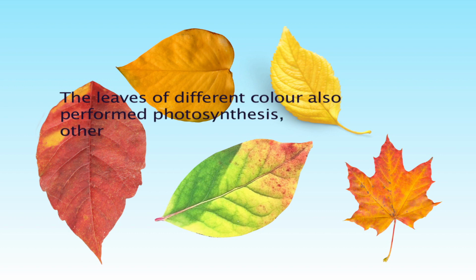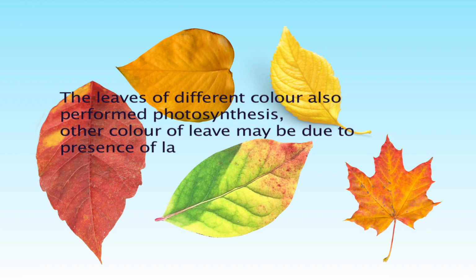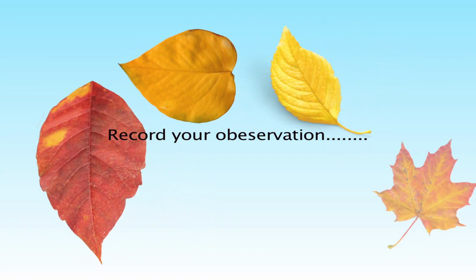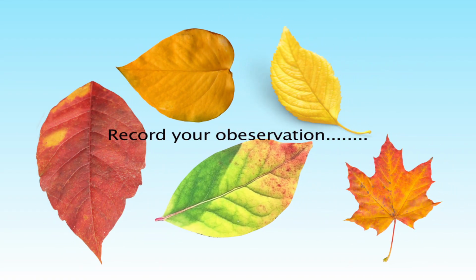Other color of leaves may be due to the presence of large amount of red, brown and other pigments that mask the green color. Repeat the same experiment with leaves of different color and record your observations. Your predictions might change, so just try it.